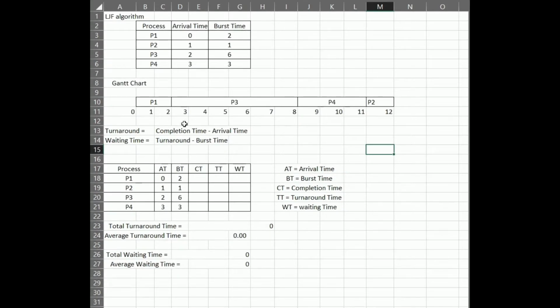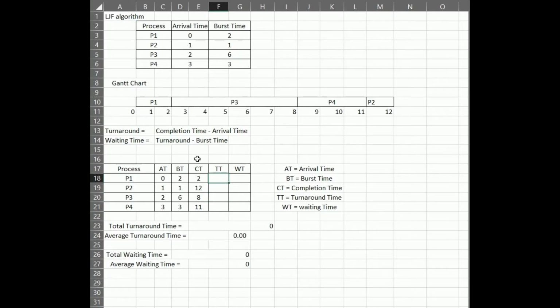So in this LJF algorithm, from the Gantt chart, we can determine the completion time, turnaround time, and waiting time for each process. Process 1 completes at 2 milliseconds. Process 2 completes at 12 milliseconds. Process 3 completes at 8 milliseconds. And lastly, process 4 finishes at 11 milliseconds.